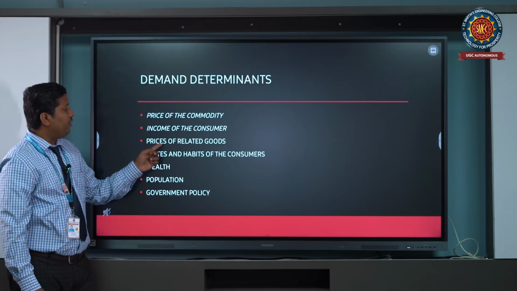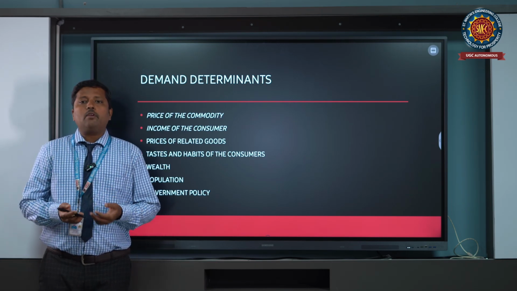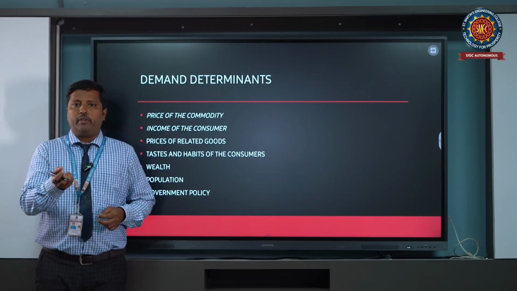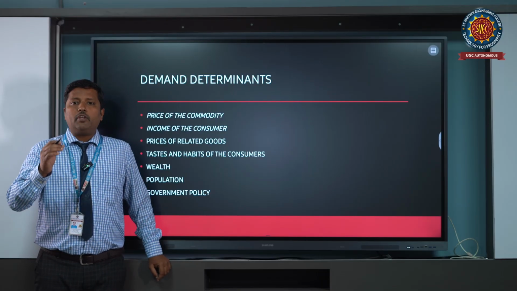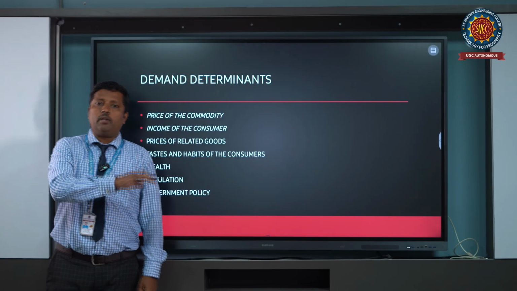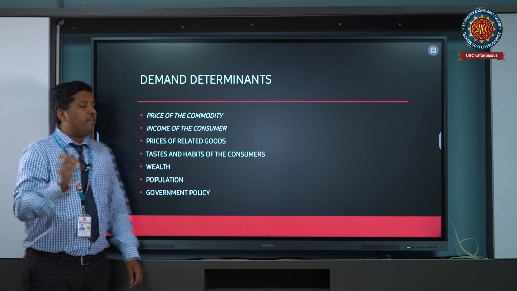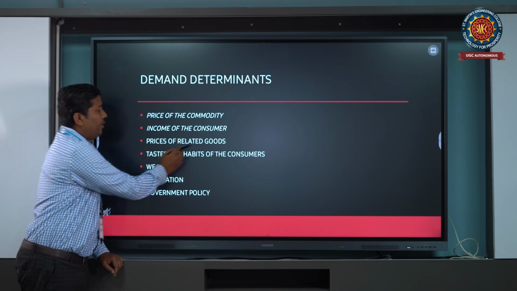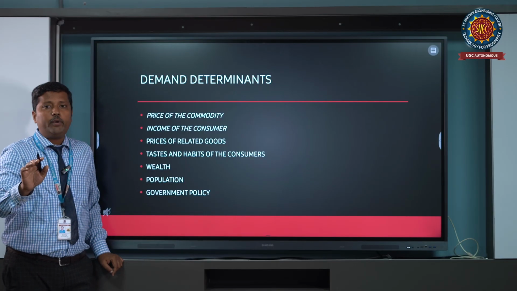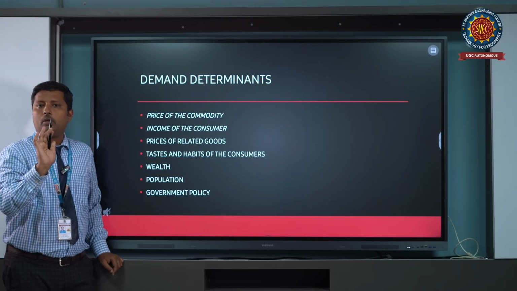The third one is the price of related goods. If you are consuming beverages like coffee or tea, and the price of tea or coffee increases, then automatically you will switch to the substitute product. So the price of related goods means that when the prices of other goods increase, it impacts the demand for a particular commodity or product.